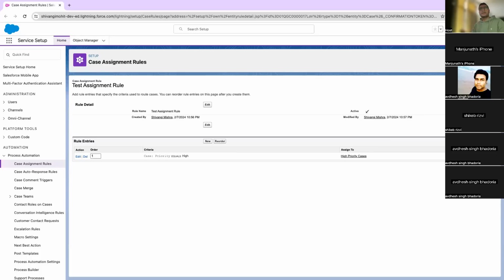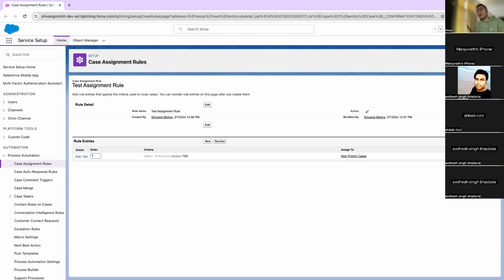If it is queue-based routing, it will set the capacity of an agent, how many cases a user can handle. Let's say there are 5 users in a queue and 500 cases, and there is no capacity. If one user just logged in, he may get all the cases. So there is a configuration which will set the capacity of users so that they only get a limited number of cases. With skill-based routing, you can define what skill set that particular customer support representative has expertise in, so that he gets only relevant cases, not other cases. Because if a user gets irrelevant cases, he will spend some time on that case and then he will transfer that case to somebody else.